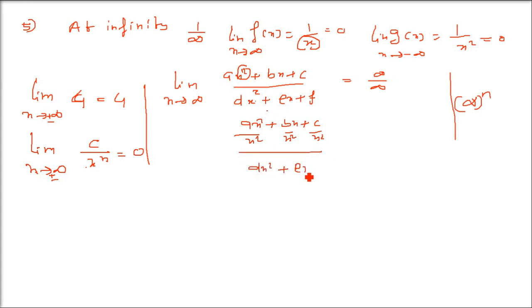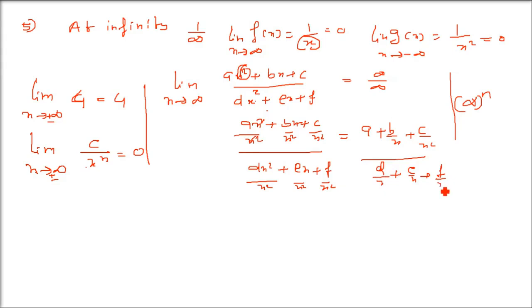So dx square plus ex plus f, again divided by x square. If it would have been x cube, we would have used x cube. So what do you get? a, here you get b by x, here you get c by x square. Similarly, you have d here, and then e by x plus f by x square.